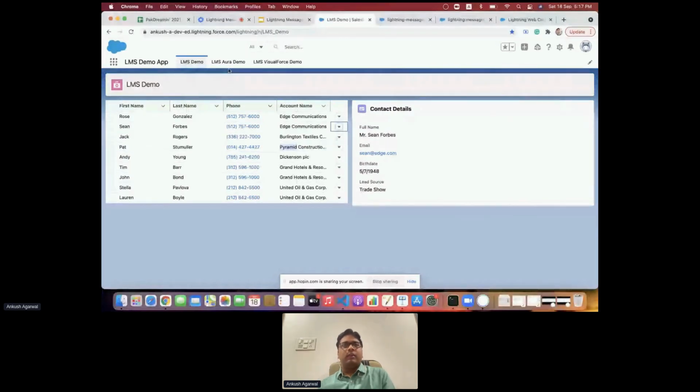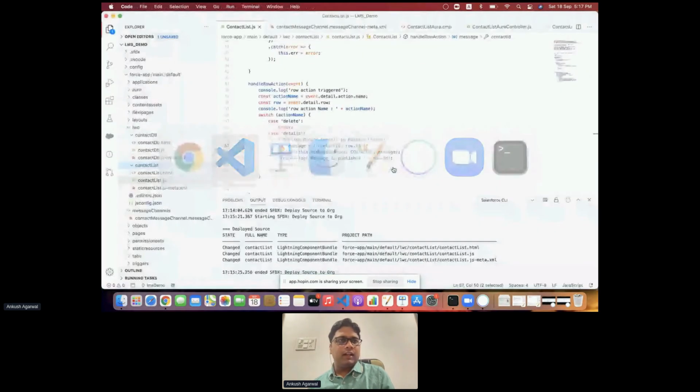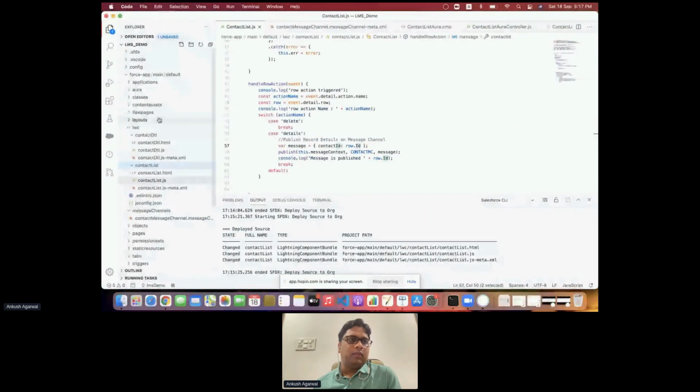Now next we will be moving to the Aura components. In a similar way, in Aura we'll be implementing the same sort of thing, like on show details we want to see the details of the contact over here. It is slightly different when we go to the Aura components. Again, we have two different Aura components.